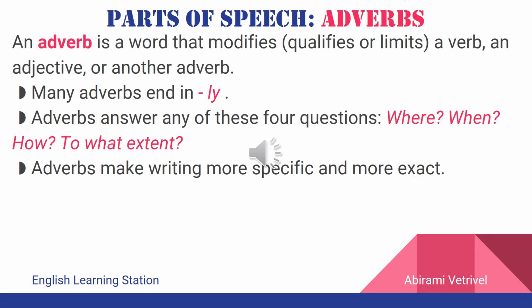The next part of speech that we're going to learn is adverb. An adverb is a word that modifies a verb, an adjective, or another adverb. So, adverb has three different functions in a sentence. It could either modify a verb, an adjective, or another adverb. Most times, adverbs end in ly, but not at all times. Adverbs answer any of these four questions, which include where, when, how, and to what extent. Adverbs make writing more specific and more exact.